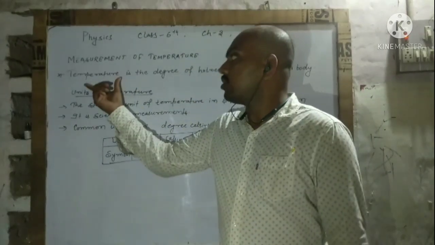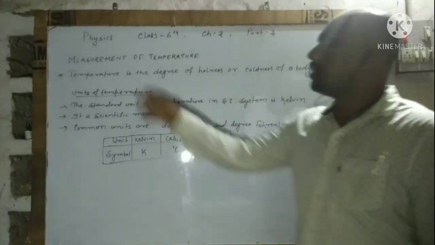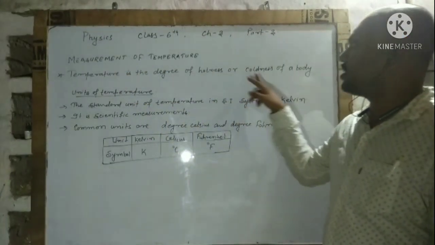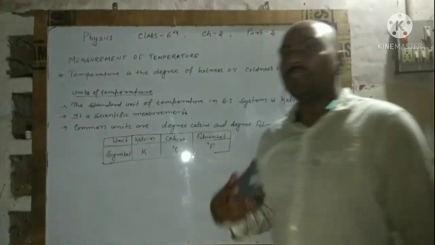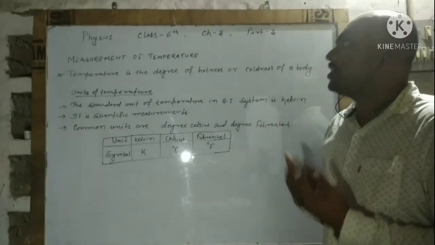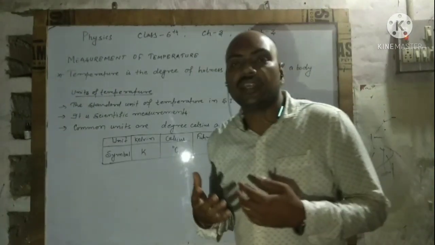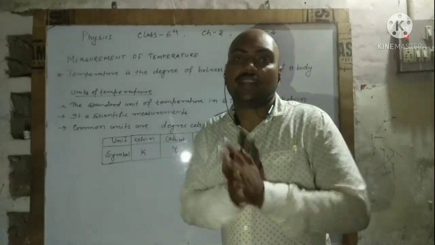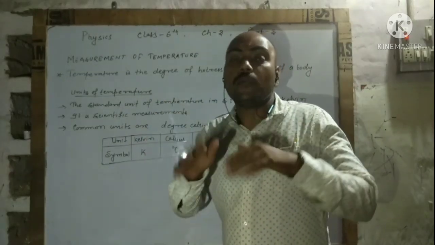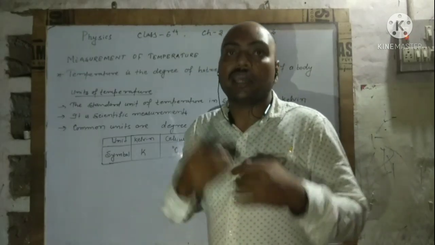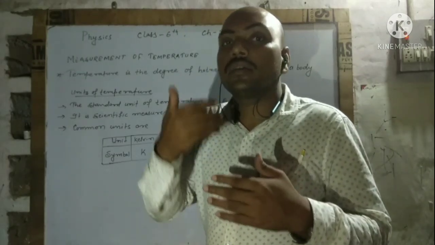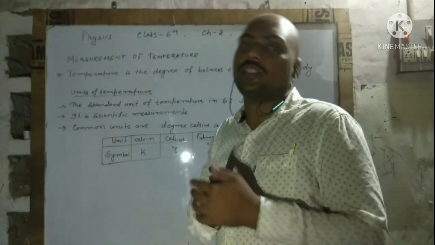So, coming to the point: temperature is the degree of hotness or coolness of a body. How much cooler or how much hotter it is, is due to the temperature of the body.